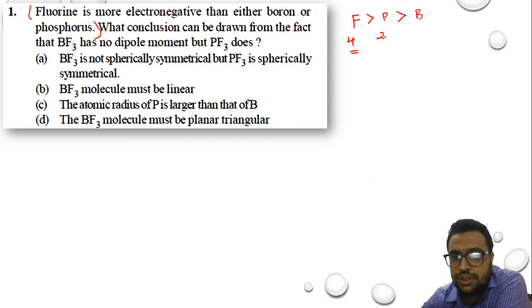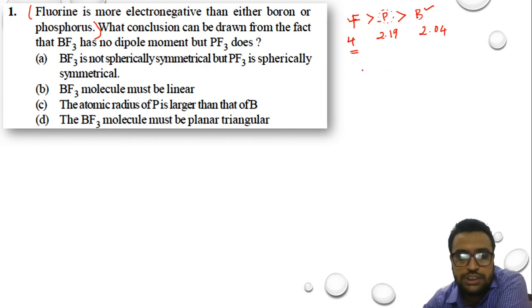Phosphorus comes with 2.19 and boron with 2.04. So electronegativity is highest for fluorine and lowest for boron among these three elements, and phosphorus lies in between fluorine and boron. This is our point number 1 given in the question.